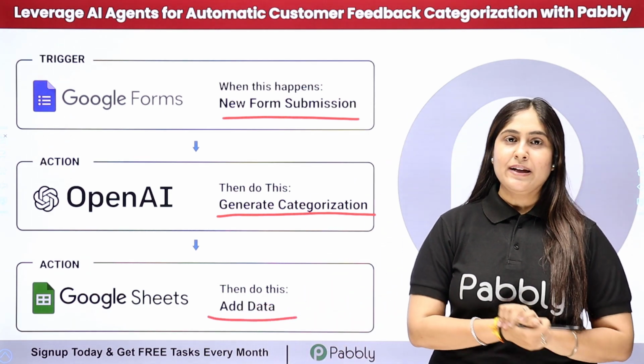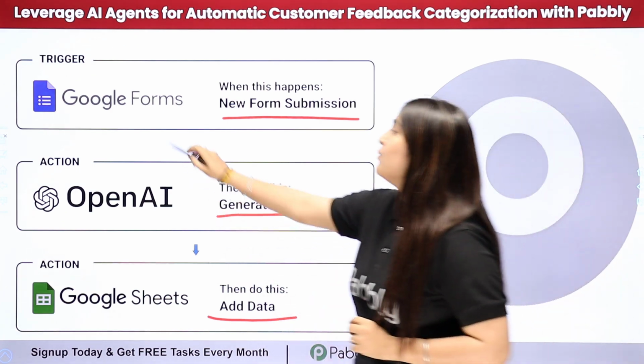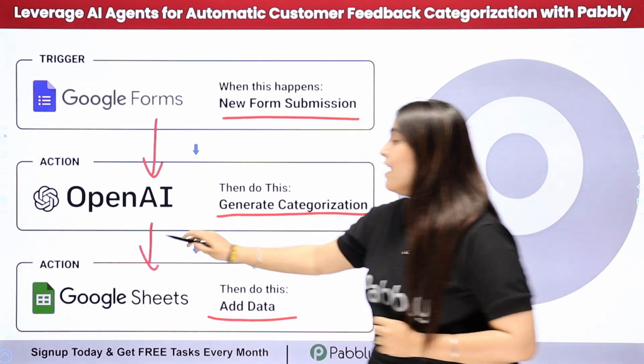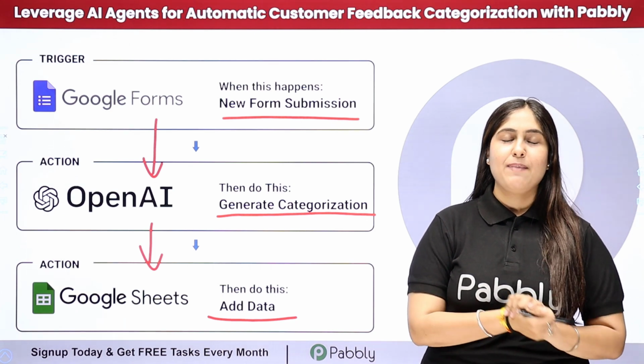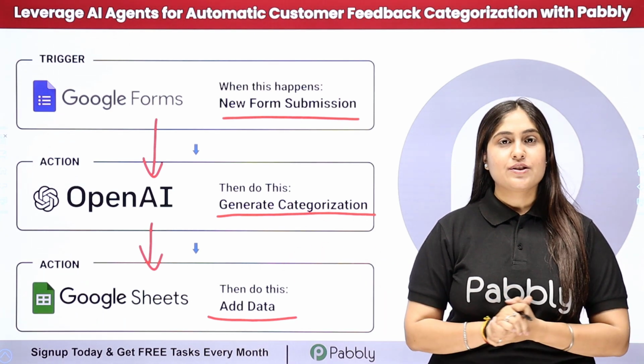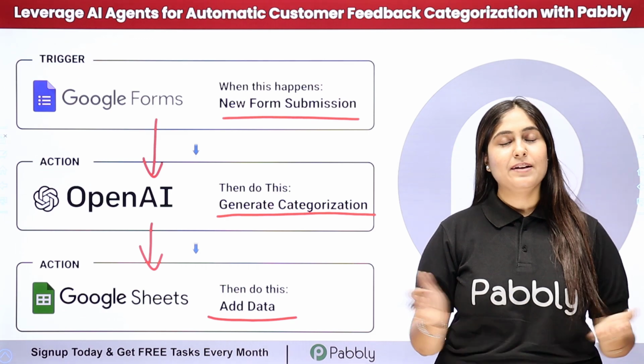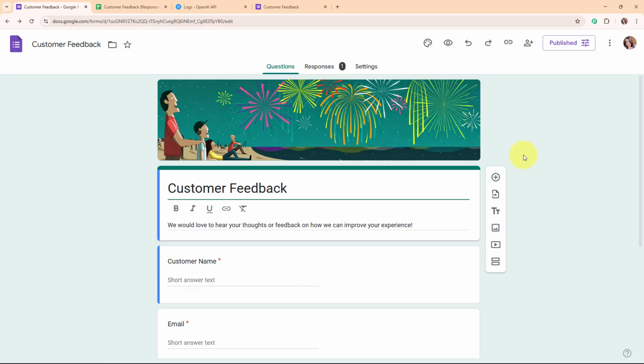So now to automate the entire process, I need to connect my Google Forms with OpenAI and Google Sheets using an automation software named Pabbly Connect. So to see the working of this automation and to learn this process step by step, let me take you to my screen. Welcome to my screen.